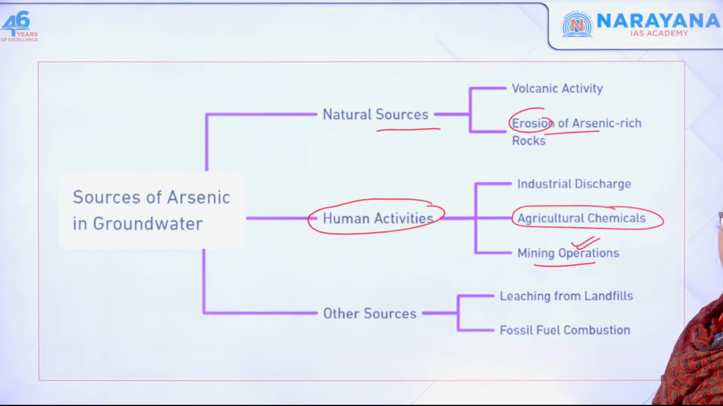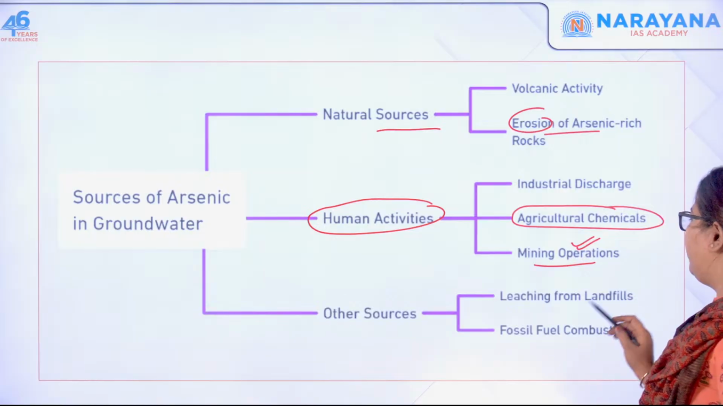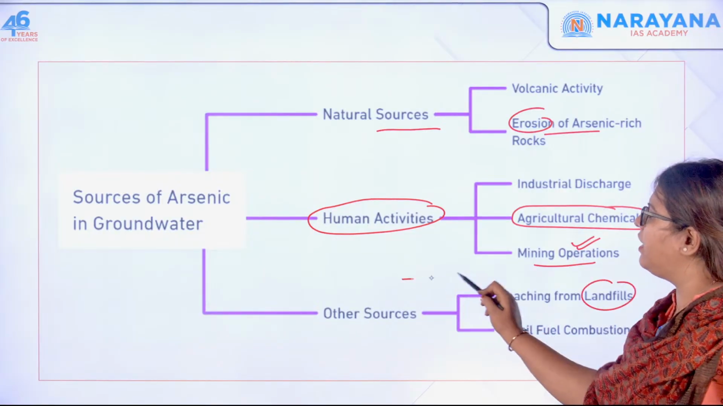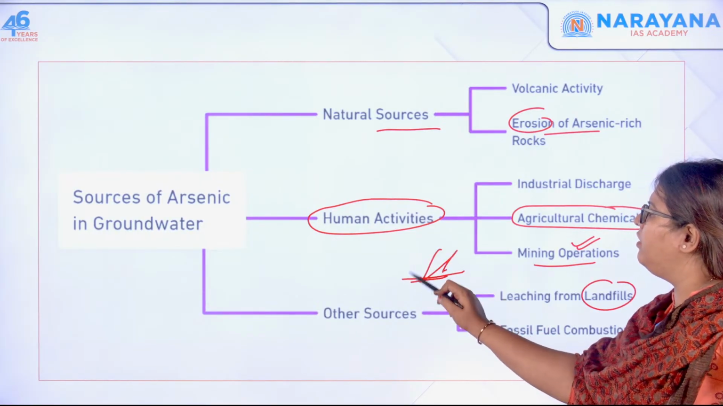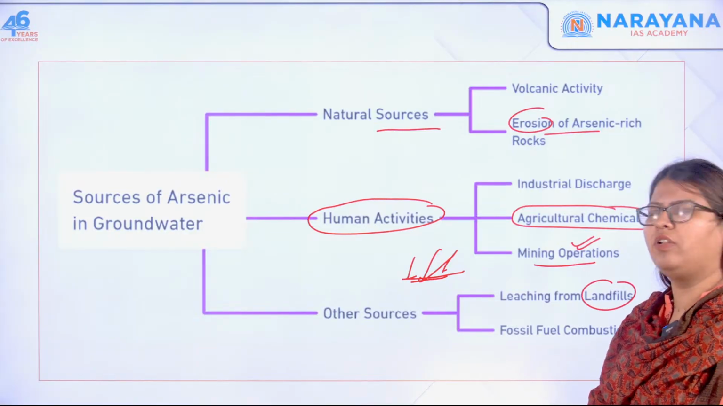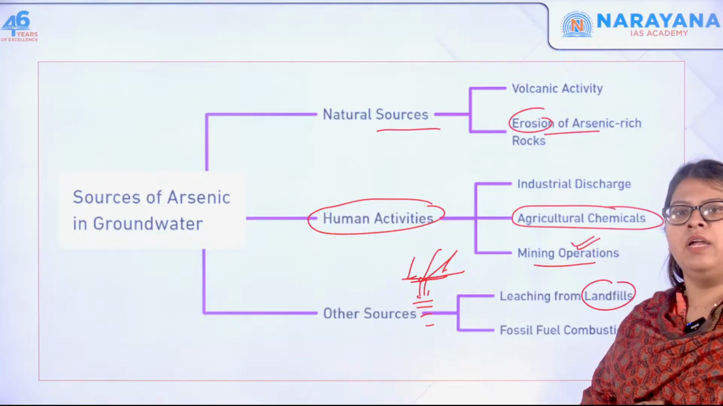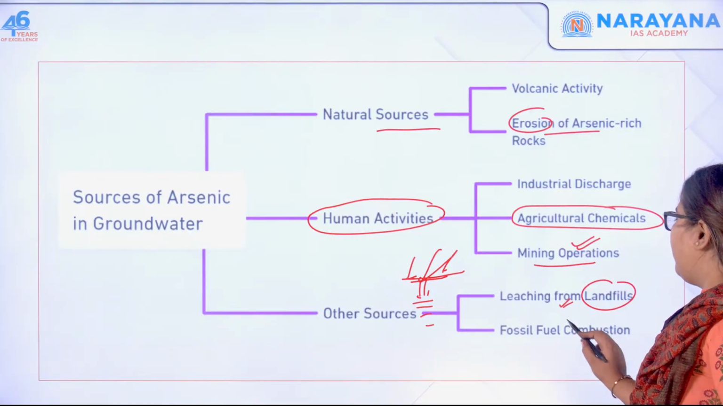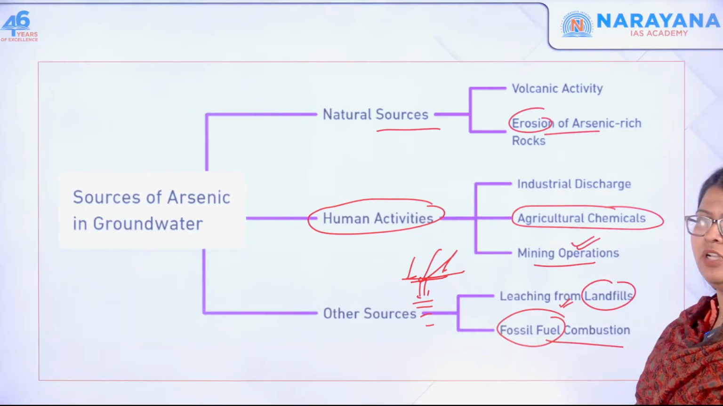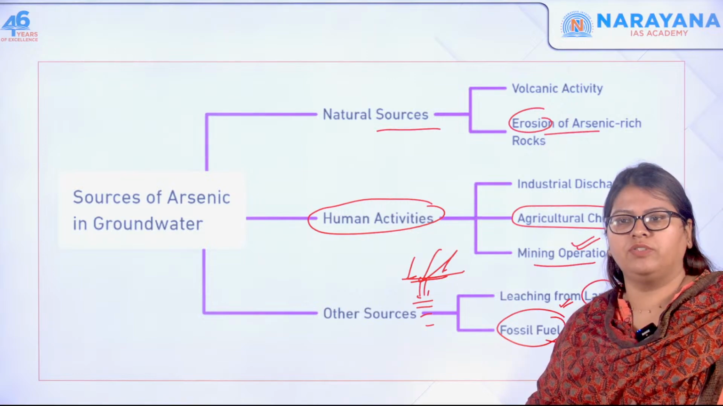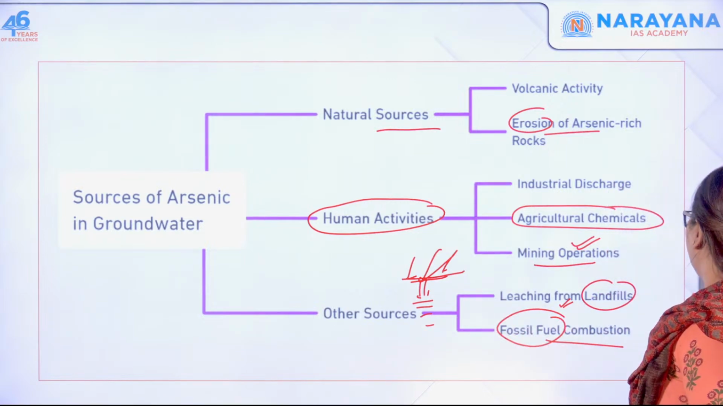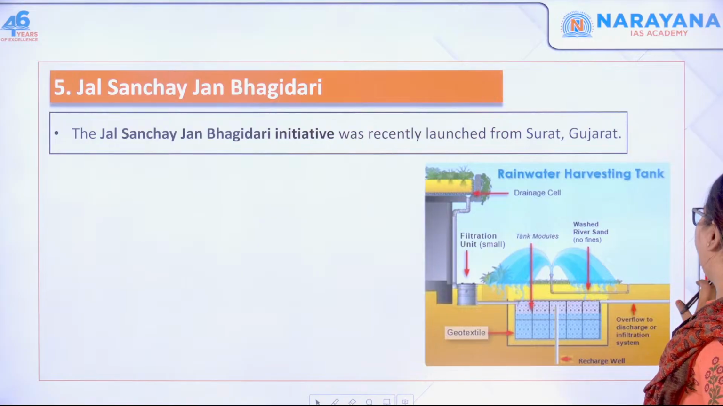The other sources are leaching from landfills, where you dump all the waste. Arsenic from the waste can percolate into the ground and affect the groundwater table. So leaching from landfills and also the combustion or burning of fossil fuels. These are all the sources of arsenic in groundwater.